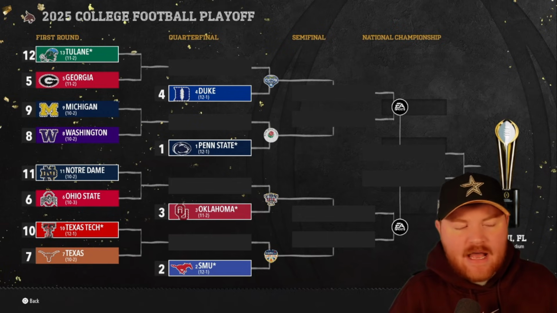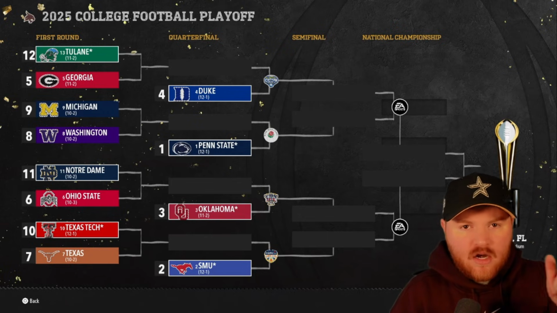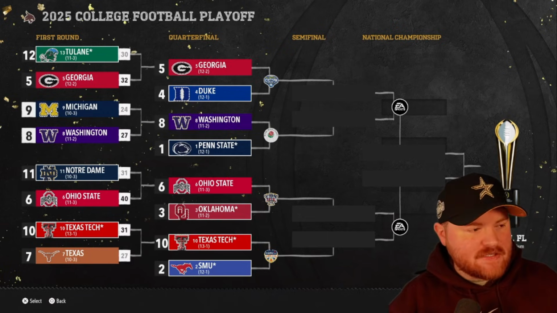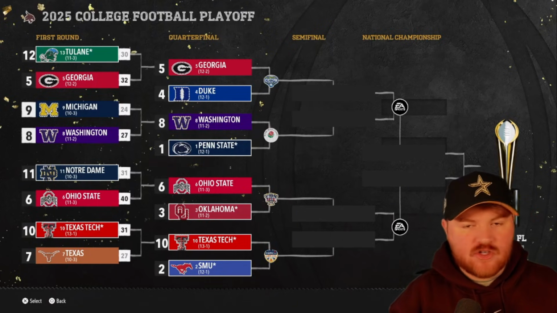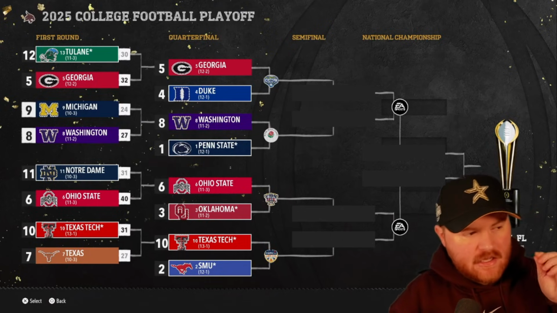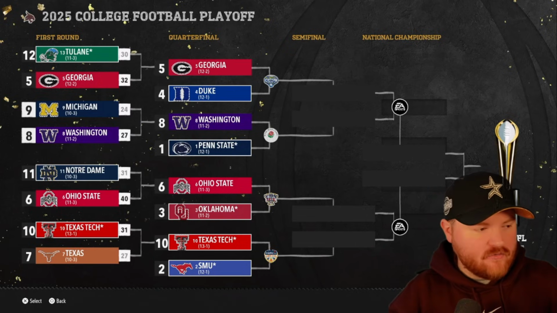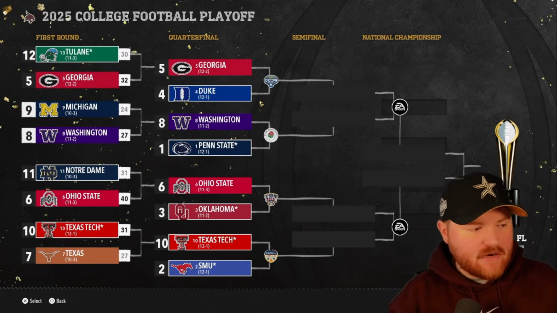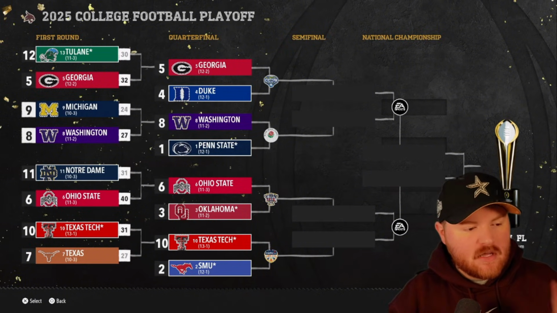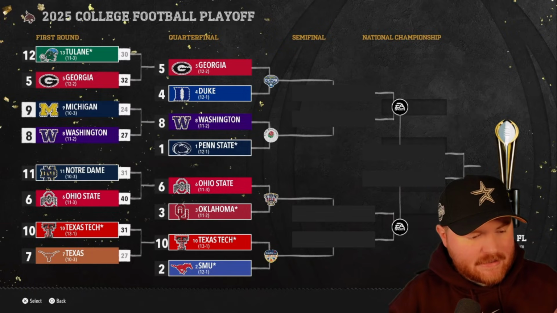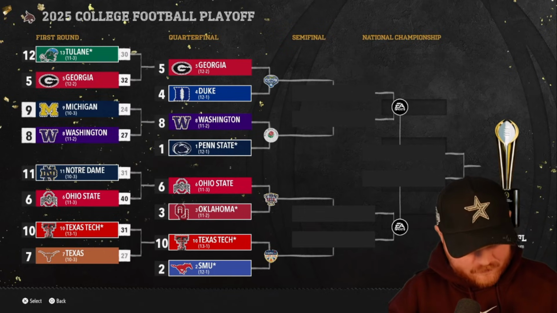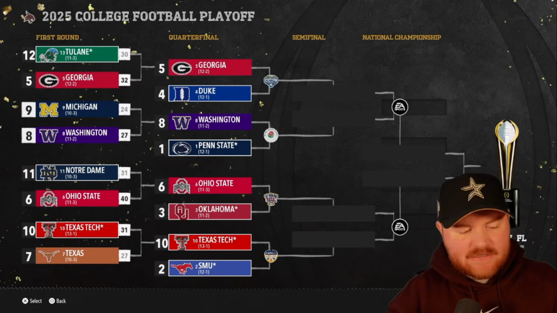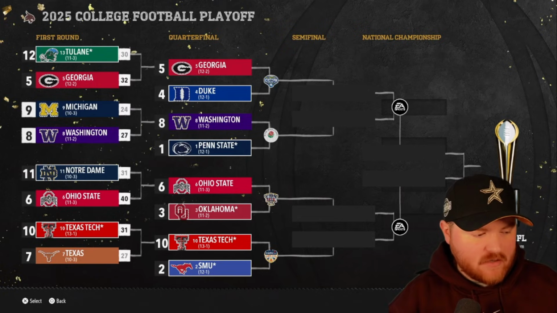Let's sim, see what happens in the first year of the college football playoff in our first sim. Okay, so Georgia makes it through barely against Tulane in the first round. Usually Georgia is wiping the whatever G5 team out in the first round as the 5 seed. They'll take on Duke in the second round. Washington wins the Big Ten matchup. They'll take on Penn State in another Big Ten matchup. Ohio State beats Notre Dame. They'll take on Oklahoma in the second round. So Georgia and Oklahoma are the 2 SEC teams that make it through. I should say Georgia's the 1 SEC team that makes it through. Oklahoma had a bye in the first round.